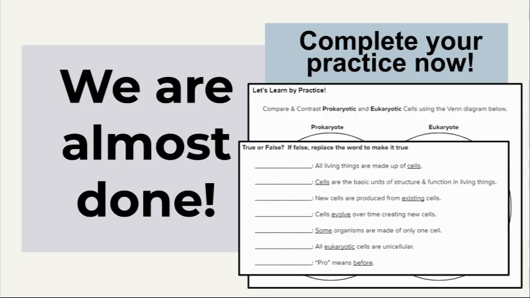The next part is a true or false. You're going to write if the statement is true, just write true and move on. If the statement is false, you're going to write false, but also try to replace the underlined word with something that would make it true. Once you're done with both of those practices, you're done with your lesson notes.